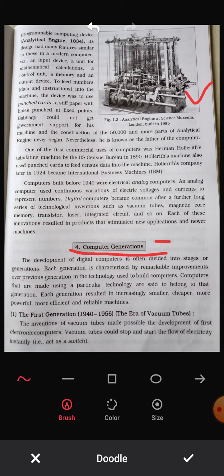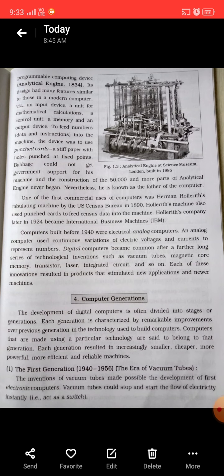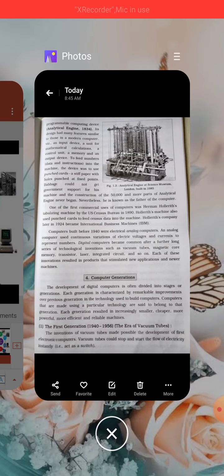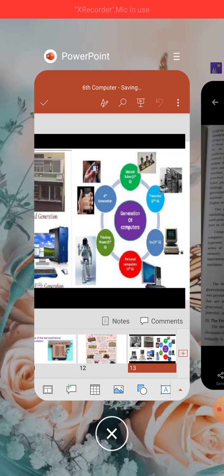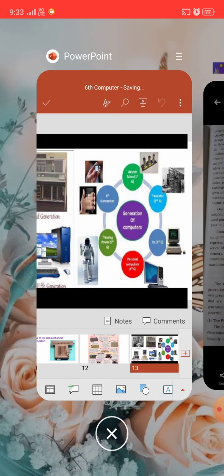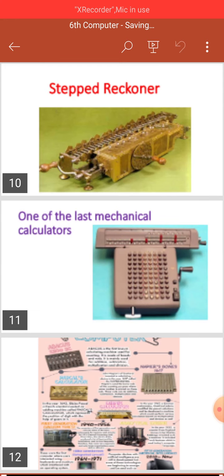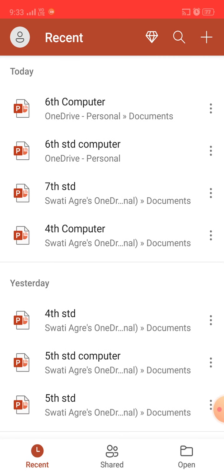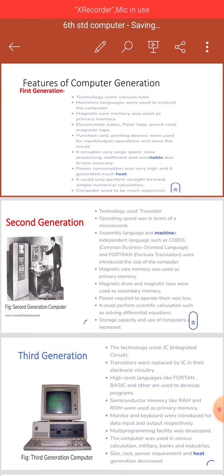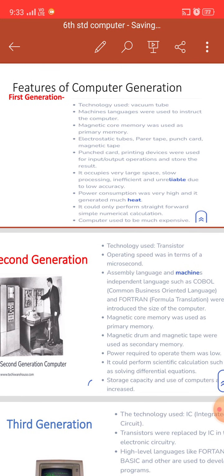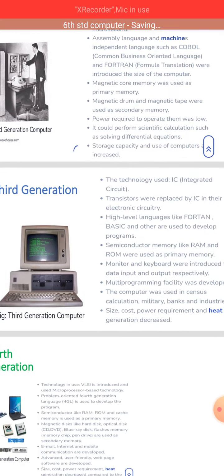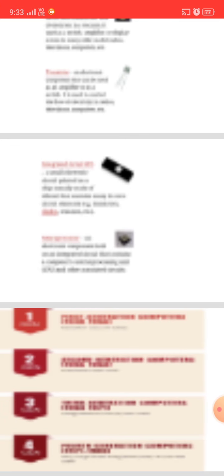If you look at the pictures carefully, you will understand better. Just look at this picture, the features of computer generations. Look at this PPT.